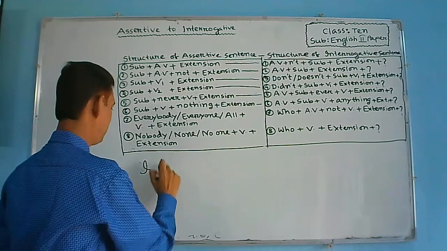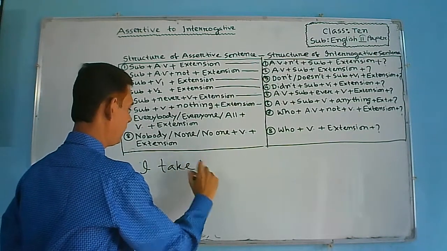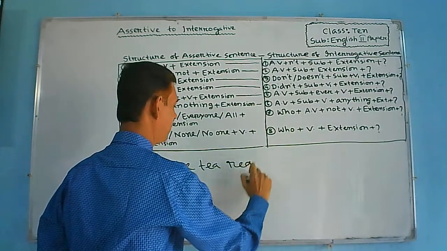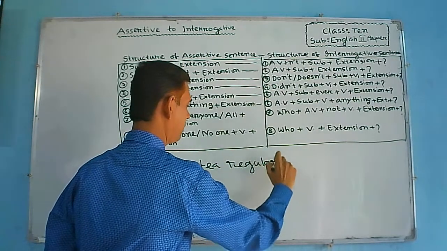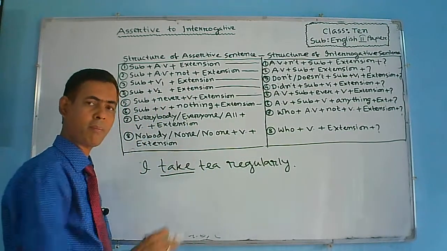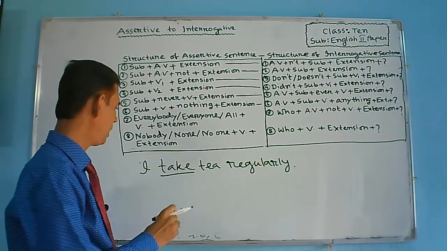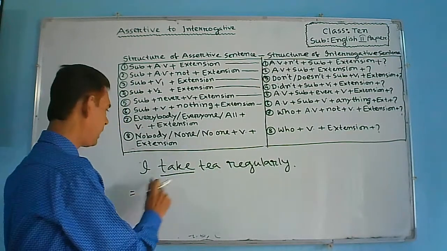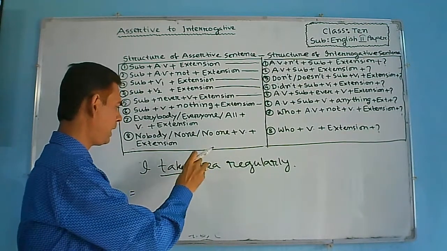I take tea regularly. Here take, this is the first form of verb. That is why do will be the auxiliary verb of this verb. And you know that this is an affirmative sentence.